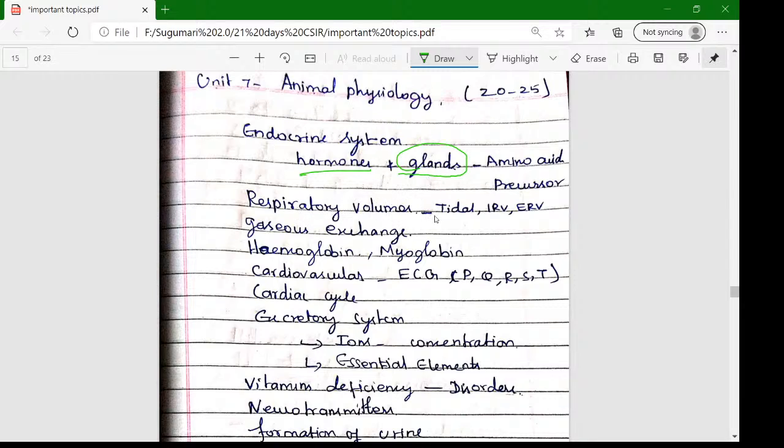In the respiratory system, we should learn the respiratory volumes, tidal volume, IRV and ERV. Then the gaseous exchange process, and the myoglobin and hemoglobin concept. Next, the cardiovascular system: ECG-wave related questions are very important. ECG wave related questions are very important in this unit.